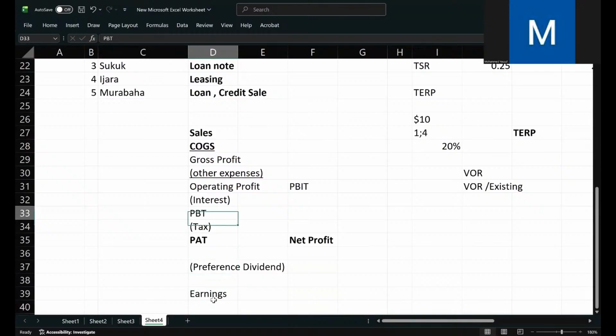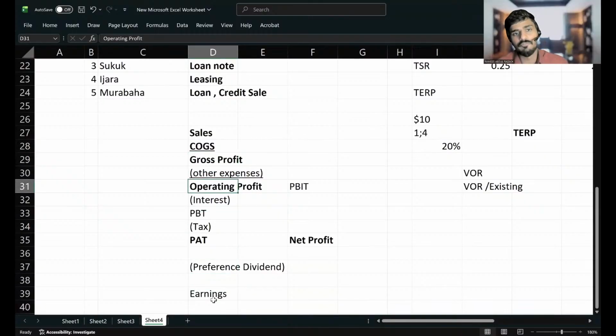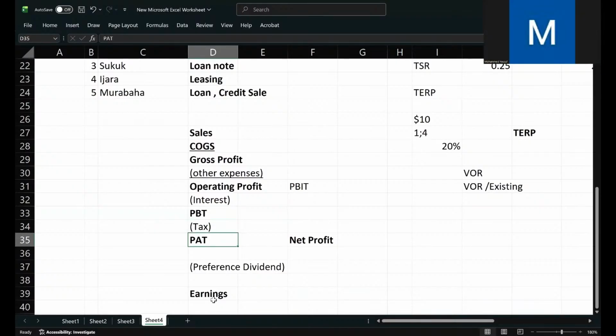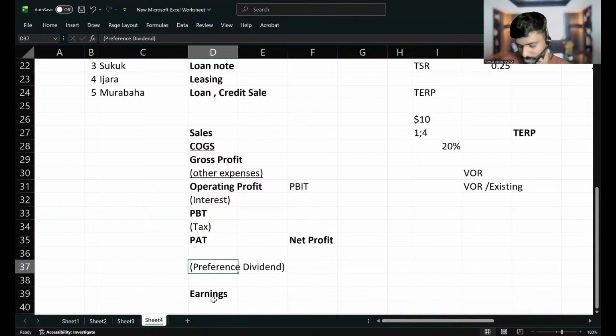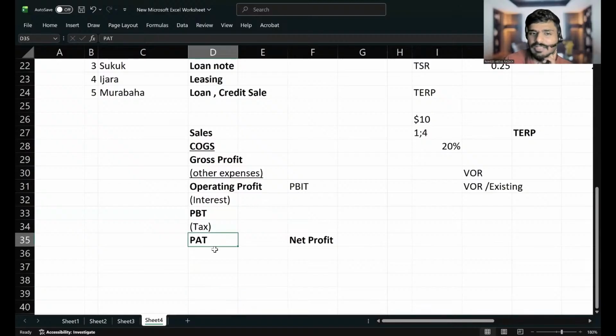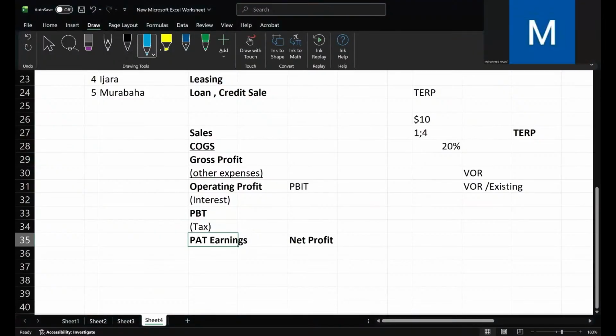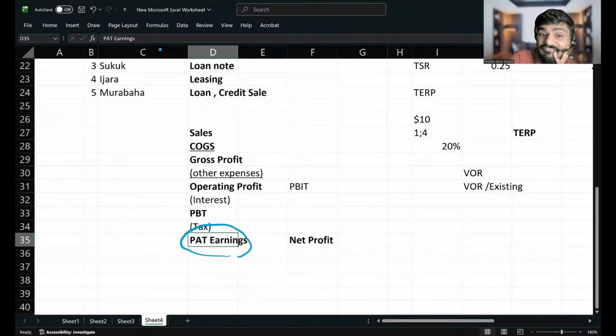So there are different types of profit: gross profit, operating profit, PBT, PAT, and earnings also. Let me ask you, which profit is used for paying dividend? Profit after tax is known as earnings if there is no preference dividend. These earnings, this profit after tax, is used to pay dividend, right? So dividend is paid after paying tax.